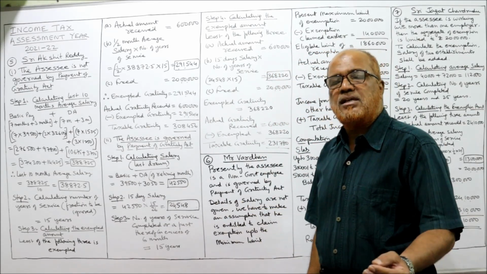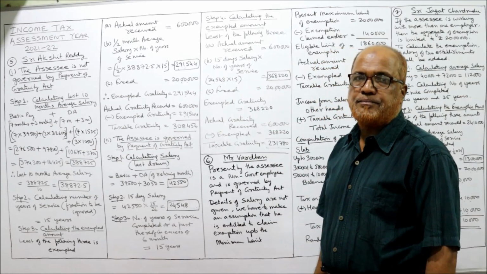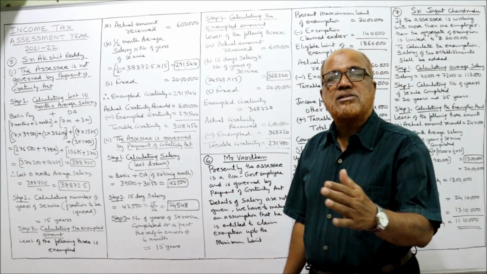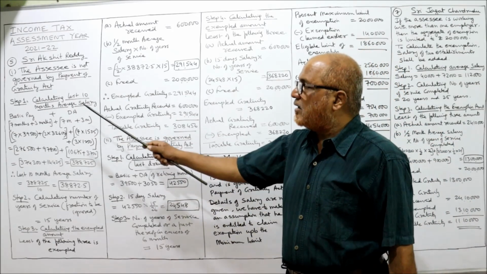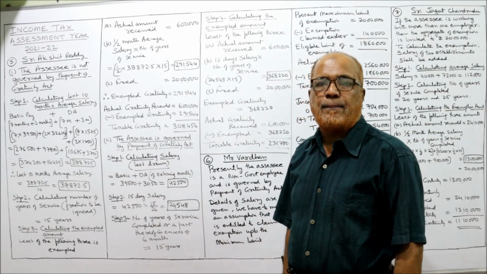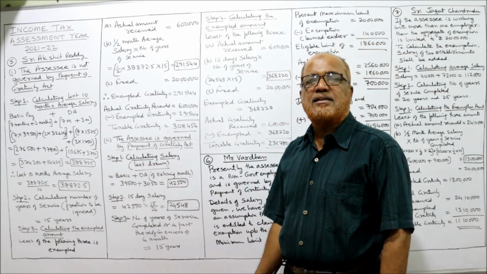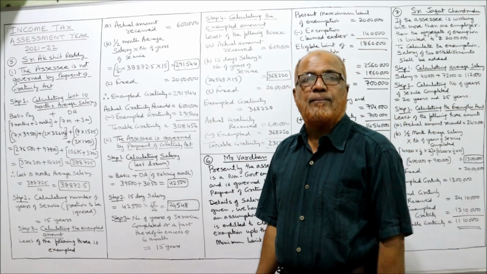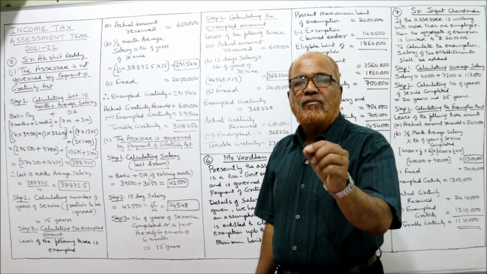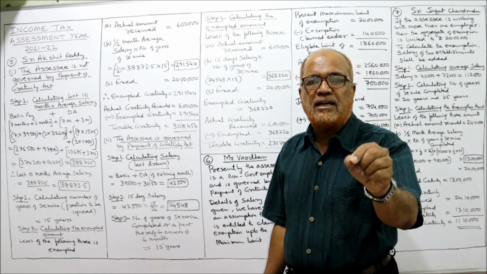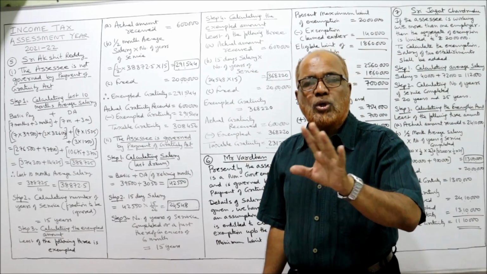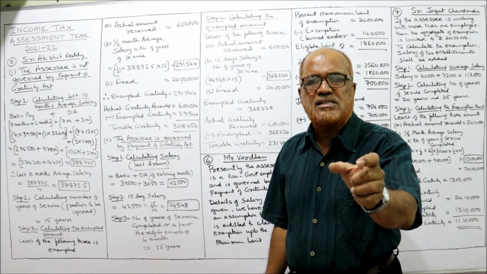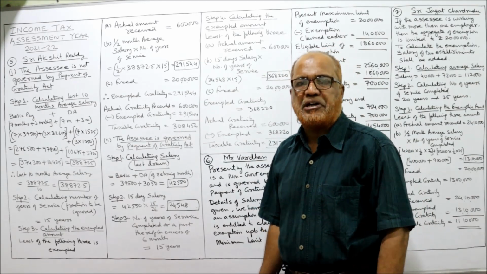Second case, where the SSC is governed by the Payment of Gratuity Act. Again, we need some calculations. First, calculating the salary last drawn. The meaning of salary will change between not governed and governed. Where not governed, salary means basic plus DA if it enters for retirement benefit, and we take the average salary. Here, we don't require the average. We want the basic and DA of the retiring month. We should not see whether DA is entering or not. Whatever DA he received at the time of retirement should be taken.